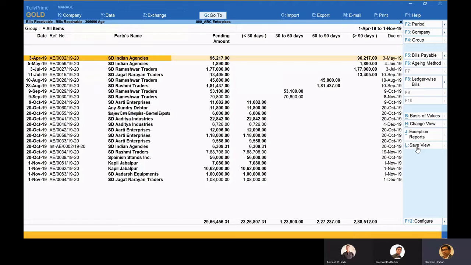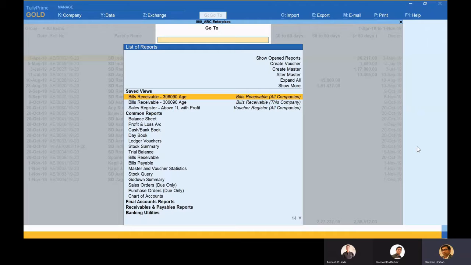So let's say for my data entry person, I have not allowed him to see the outstanding report, and the manager I have allowed to see the outstanding report. So definitely he will be able to see it, and along with this aging that I've configured over here, he will be able to see this report, that is, I've saved it as bills receivables 30, 60, 90 age, for this company. Since I've saved it for this company, it will be seen over here. I hope this suits the requirement. Yes, so the participant has said thanks.